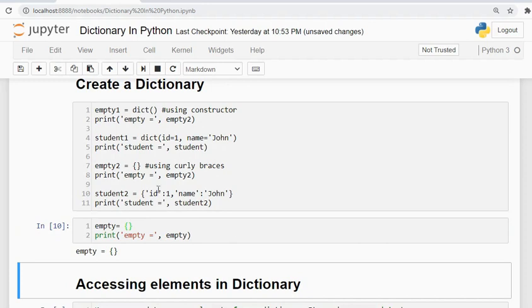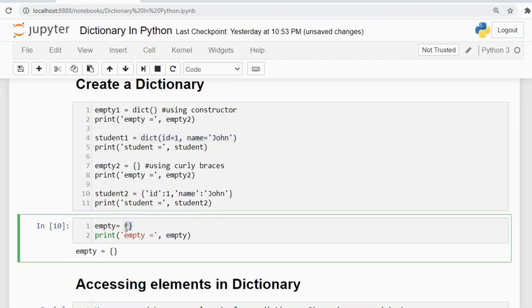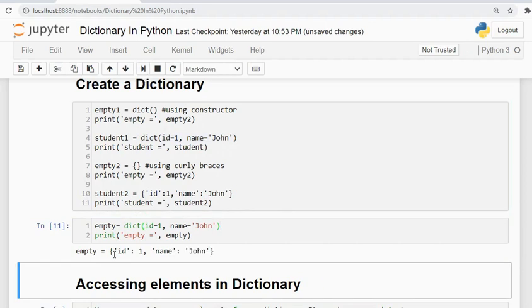Now suppose I want to add some values to this empty dictionary. For that I can use the constructor as well as the curly braces to populate it with key, value pairs. First I will use this. Let's see the output. It is showing me a dictionary with the key, value pairs. If you look closely, the key and value are separated by a colon and each key, value pair is separated by a comma.